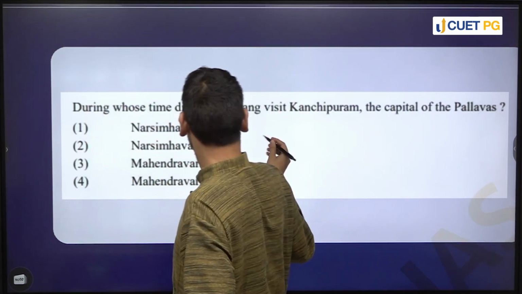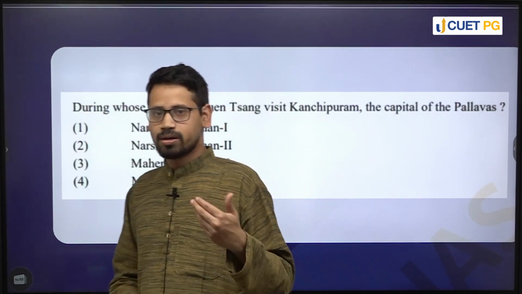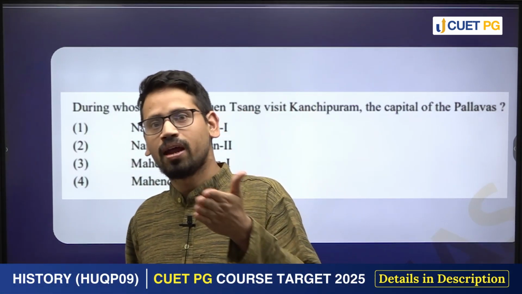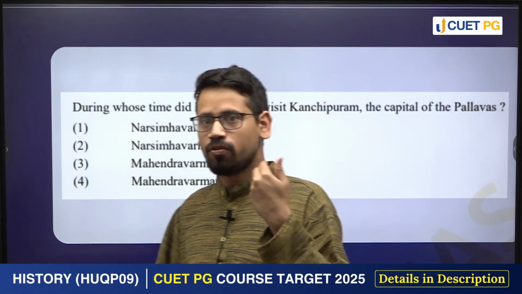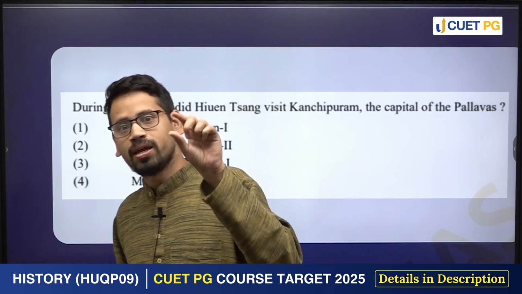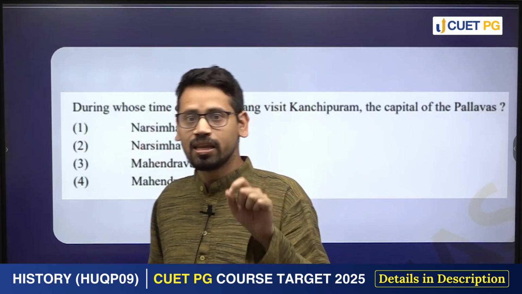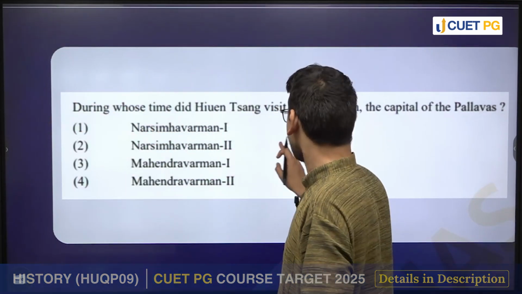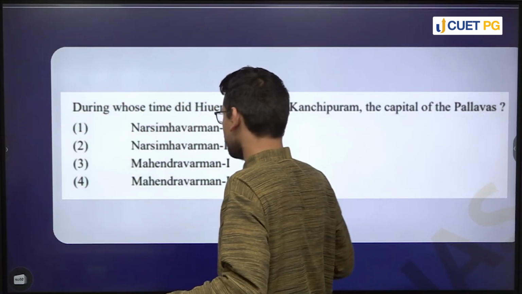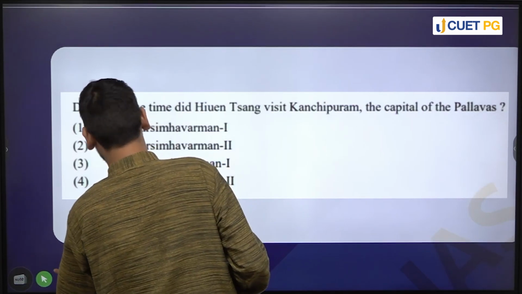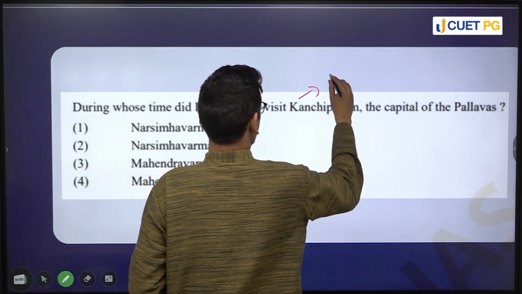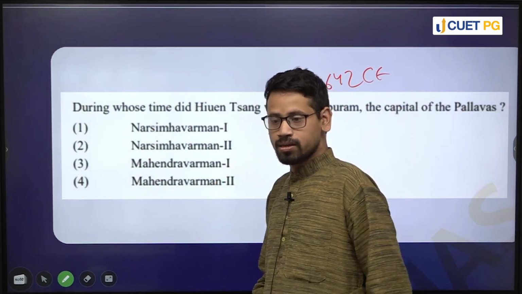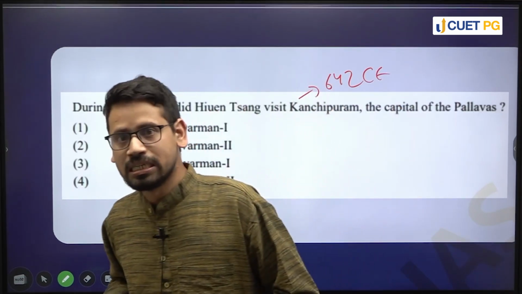The time period is now. How do we know that it's Narasimhavarman under whom we can understand the coming of Hiuen Tsang is also by equating the regnal years of this king with the coming of Hiuen Tsang. Hiuen Tsang came to Kanchipuram in the year 642, right, 642 CE.